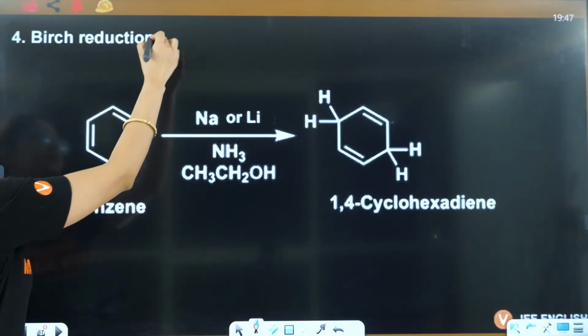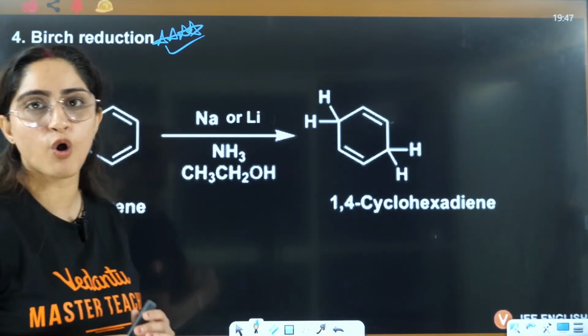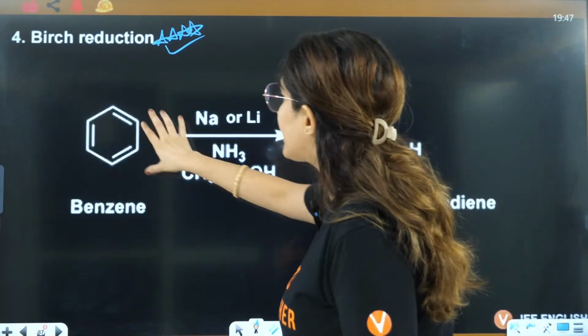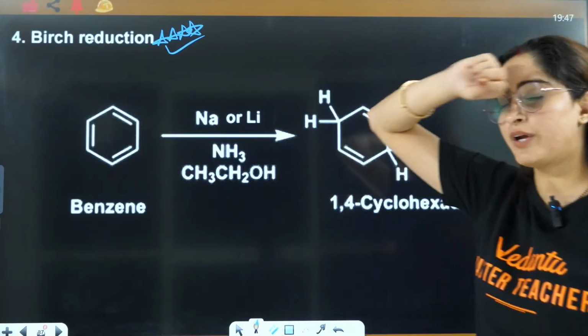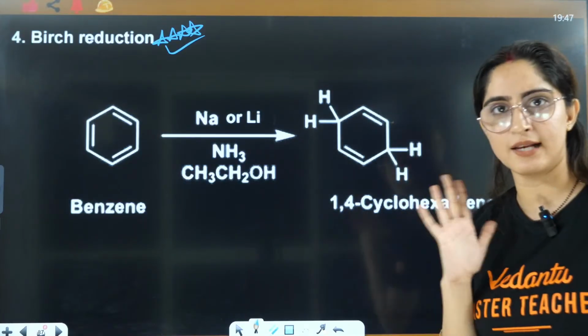Birch reduction. Do you remember we have done Birch reduction before also? There, alkyne was converted to cis and trans alkene.